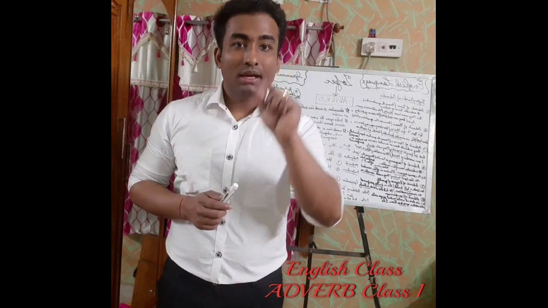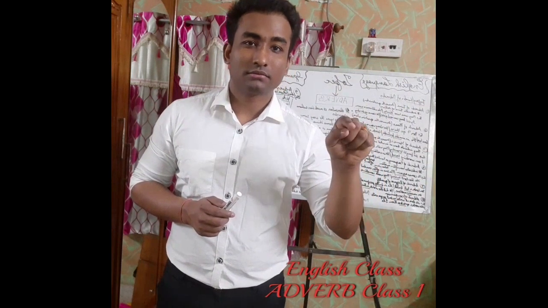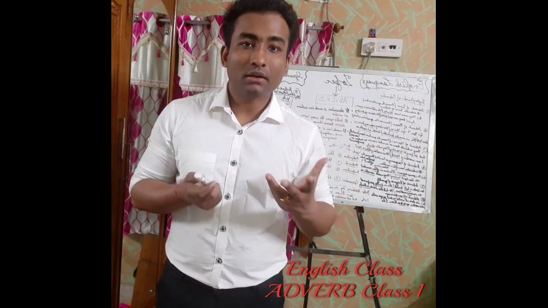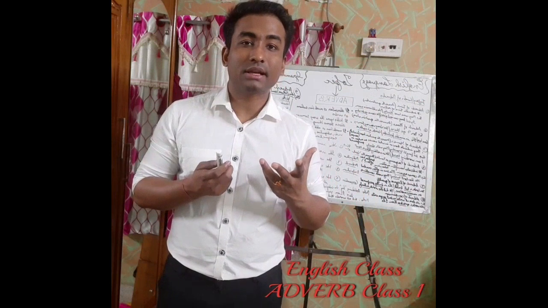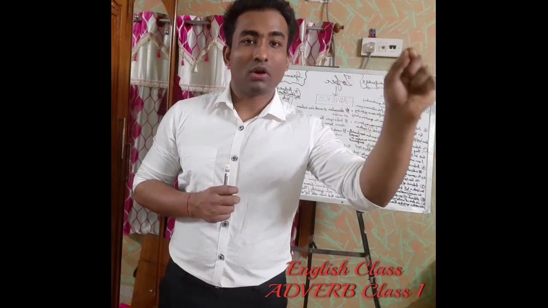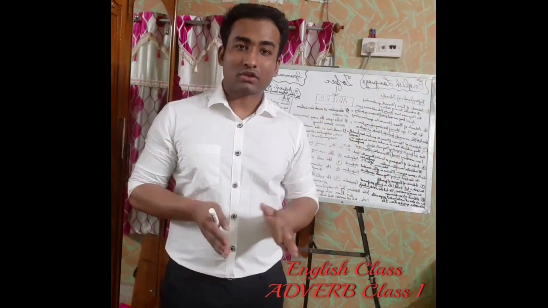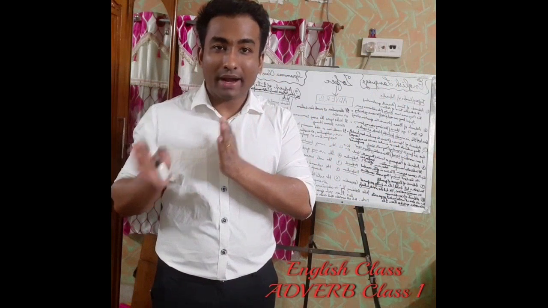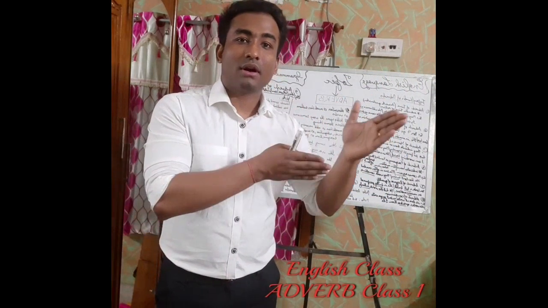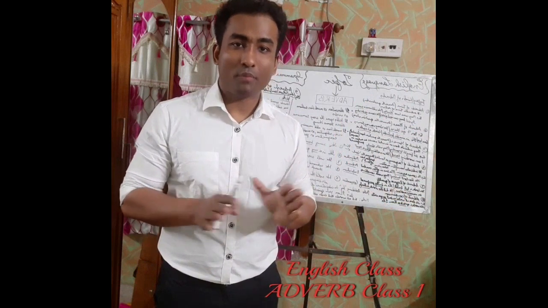So this very is actually describing whom? This good. What kind of good singer is she? A very good singer. So this very is describing the word good, which is an adjective. So in this example we have understood how an adverb can describe an adjective. Am I clear, guys? I hope it is clear to you.